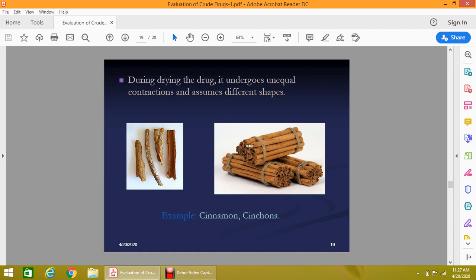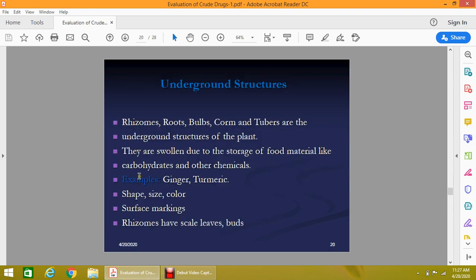The cinnamon, as you know, is in a compound quill form. It is in a dry form, and the cinchona is in a very flat form, and it is a curved form. Now the other drugs are underground structures, for example roots, rhizomes, bulbs, corms, and tubers.